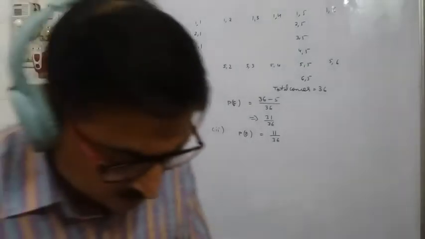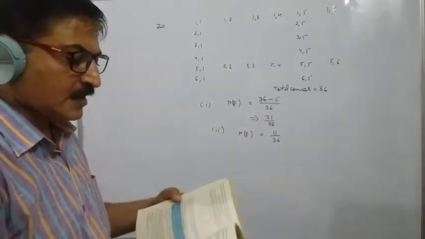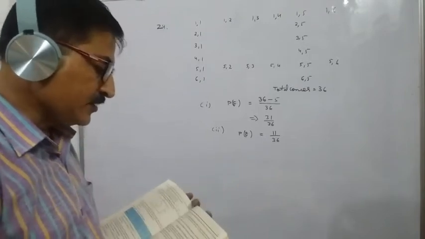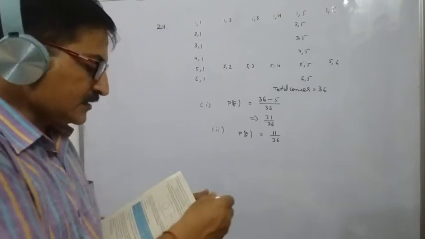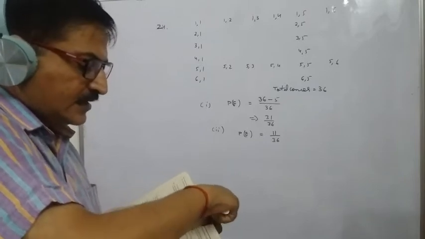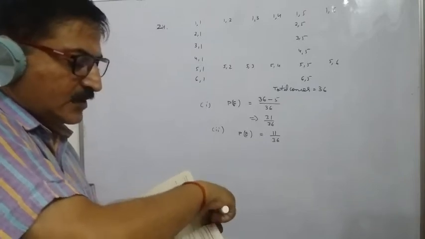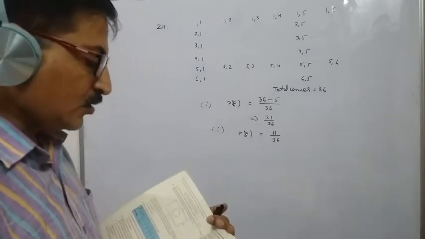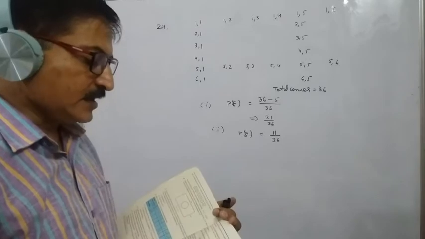Now see the next question, question number 25. It is saying, which of the following arguments are correct and which are not correct? Give reasons for your answer. If two coins are tossed simultaneously, there are three possible outcomes. Two heads, two tails, or one of each.